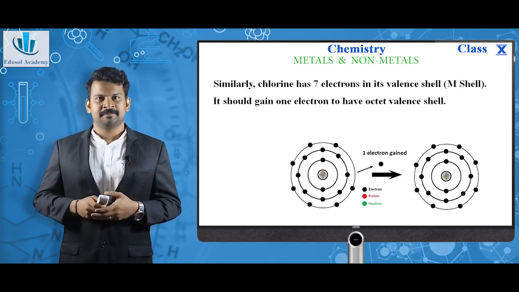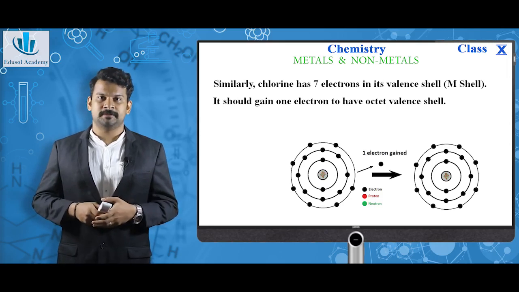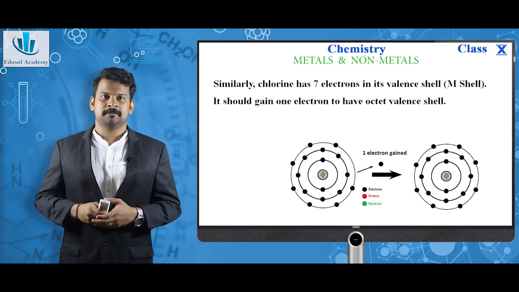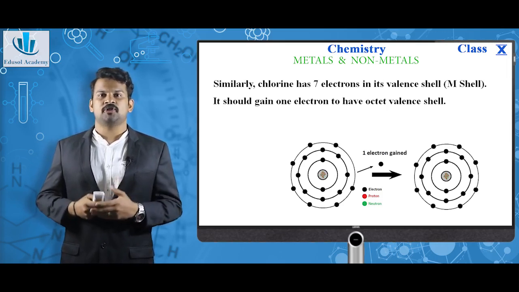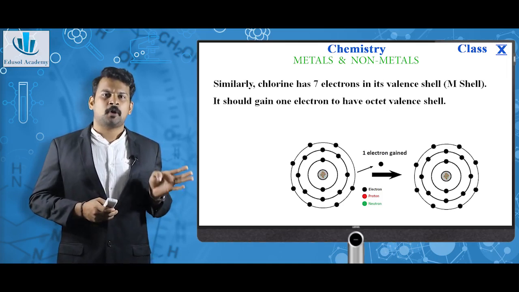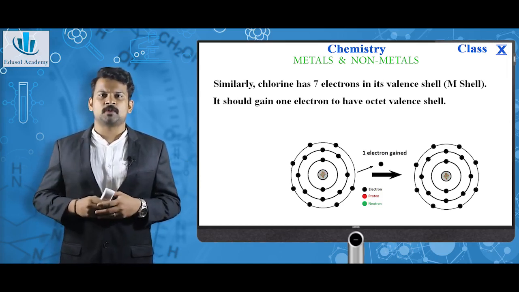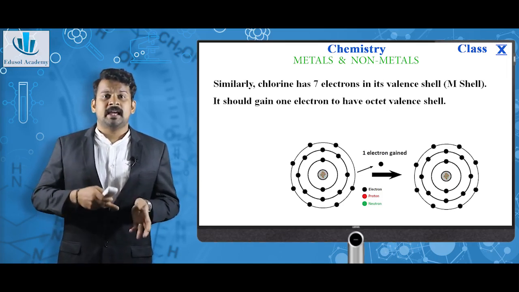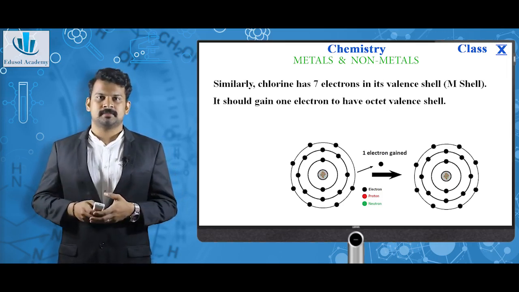Similarly, chlorine is a non-metal. It has 7 electrons in its valence shell, which is the M shell. It should gain one more electron to have an octet valence shell. So as you can see here, if chlorine gains one more electron, it can have an octet configuration in its valence shell, and since the electron is gained, Cl changes to Cl minus.